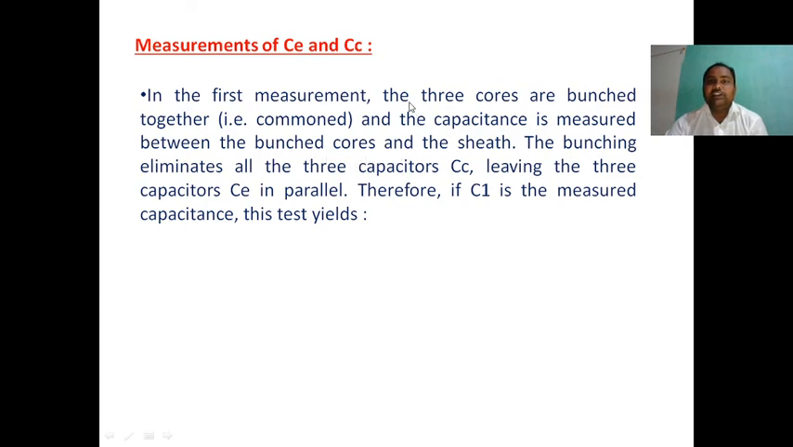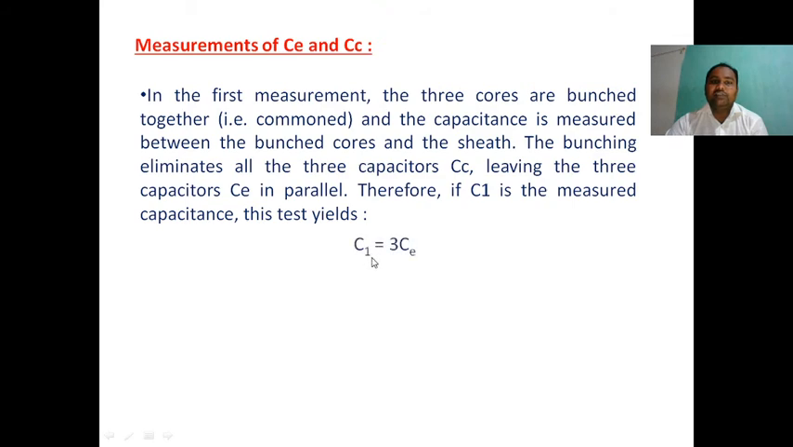Whenever the conductors are bunched, they have only the capacitance between the bunched conductors and the sheath. The bunching eliminates all three core to core capacitors, leaving the three capacitors Ce in parallel. So if C1 is the measured capacitance between the bunched conductors and the sheath, that is treated as C1.